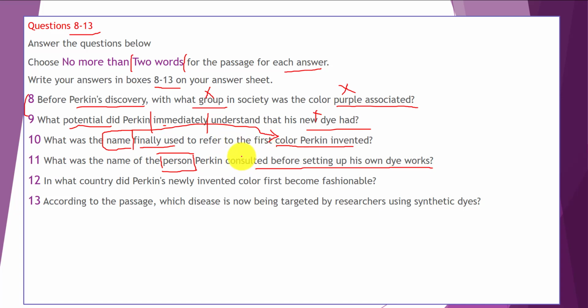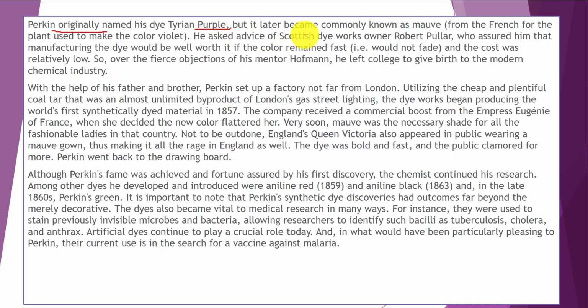It later became commonly known as mauve. This is mauve. Later became known as mauve, from the French for the plant used to make the color violet. This is our answer for question 10.